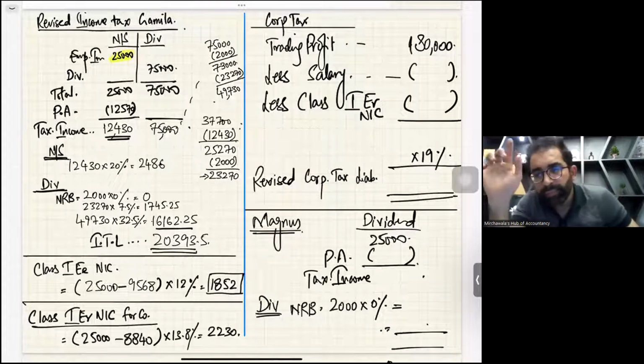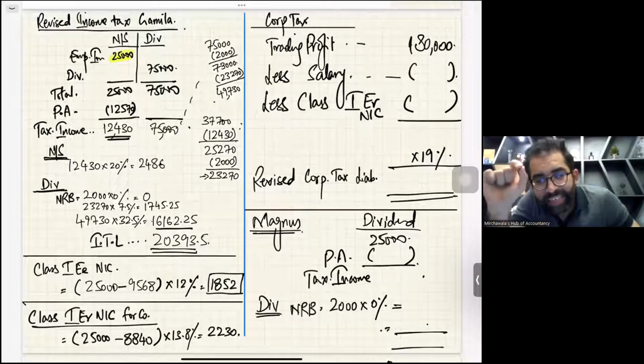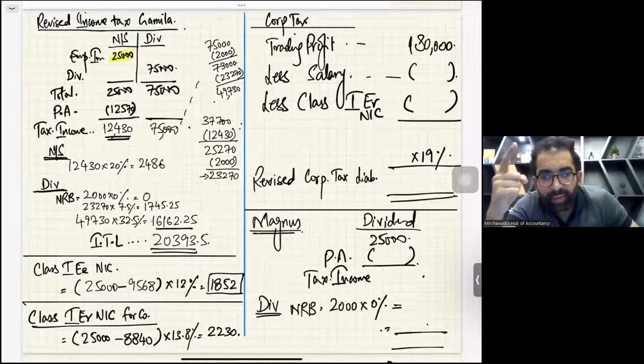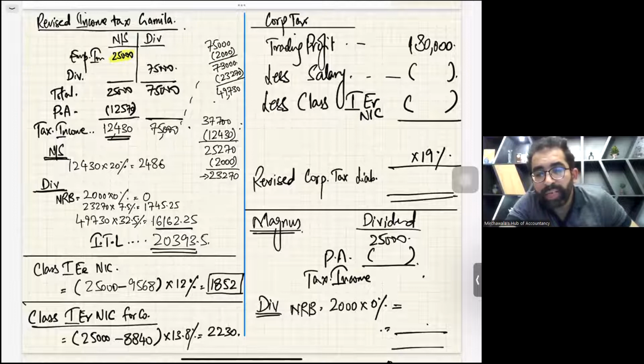Now come to the company. Yes, very good question and a very good answer. Why have I not used the employment allowance of 4,000 for class 1 employer NIC?